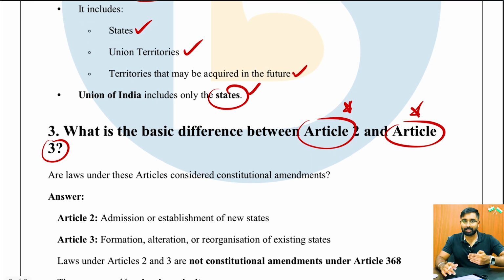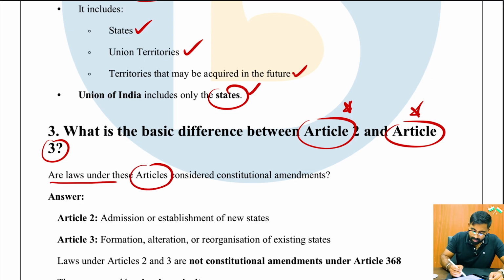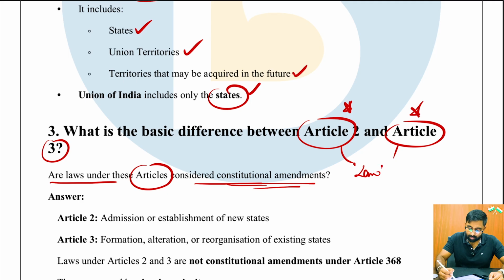We will try to understand the difference, because there is another follow-up question: are laws under these articles considered constitutional amendments? Means, is any law created under Article 2 and Article 3 considered an amendment to the Constitution, a Constitutional Amendment Act under Article 368?